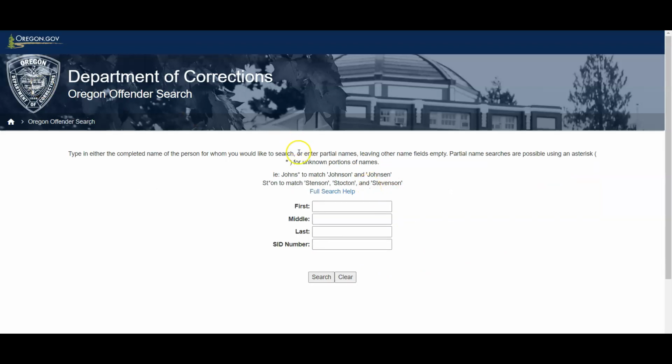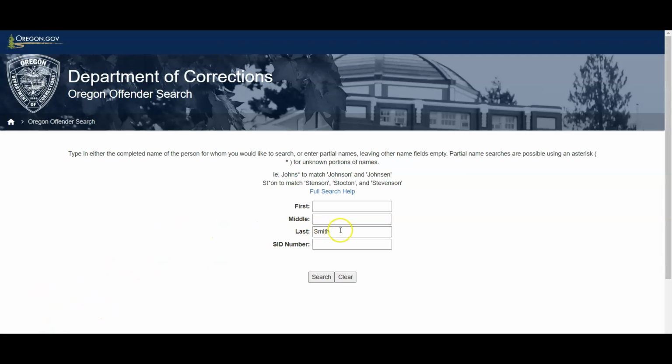Now, Oregon offers, as is typical with a lot of the states, searches by name or by the state ID number. If you have the state ID number, you can pop that in and get taken directly to the person you're looking for. Otherwise, you can search by name. Now, if you try to put in a search that's too general, it's not going to work, and I'll show you what that looks like in just a sec.